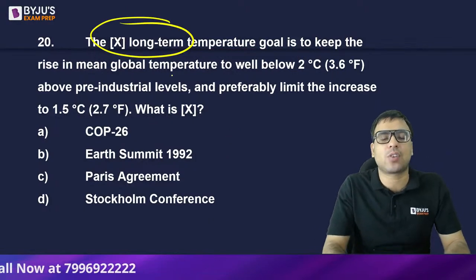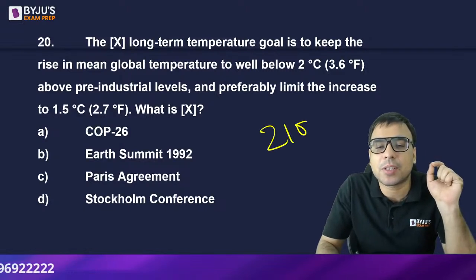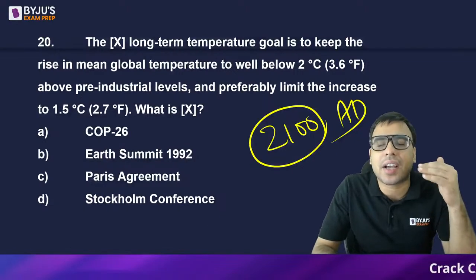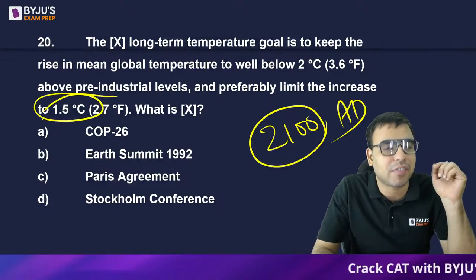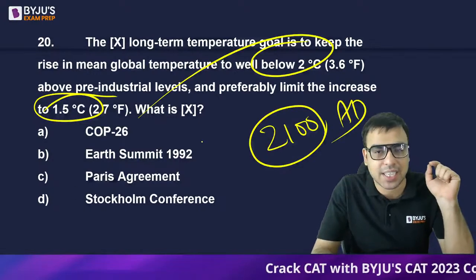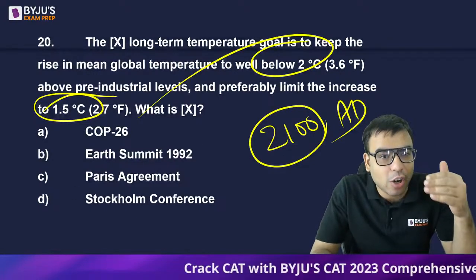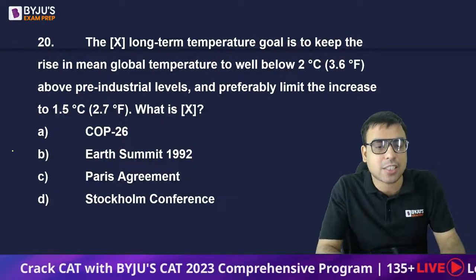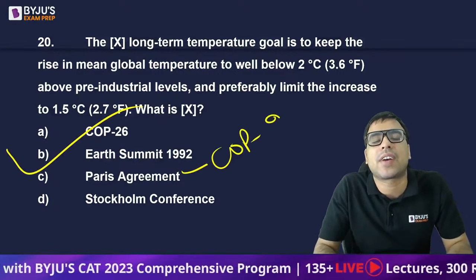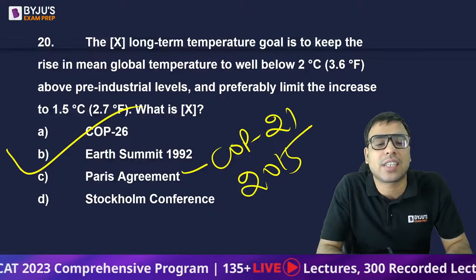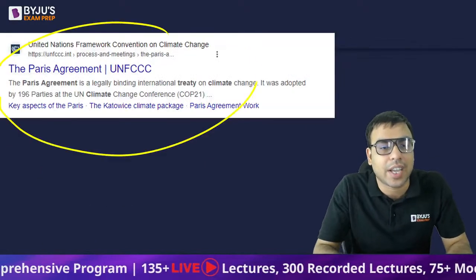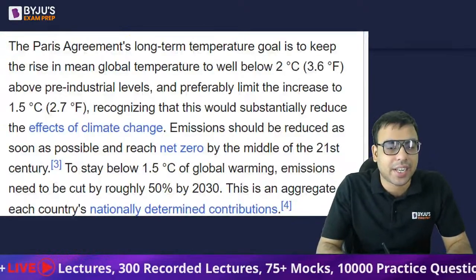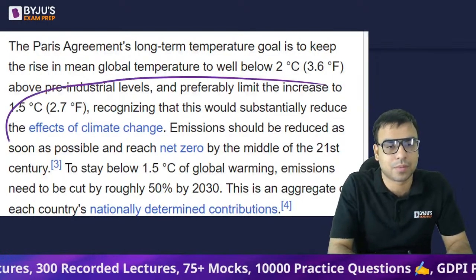So this goal is that by the end of this century, meaning by the end of 2100 AD, we are in 2023 right now, we should ensure that the average Earth temperature does not increase by more than 1.5 degrees Celsius or at max 2 degrees Celsius. Because yes, we are seeing global warming and the average temperature of the Earth is rising, which is a serious thing. To limit that, the Paris Climate Agreement, also called COP21, was signed in 2015. So C is the right answer to this question. Just have an idea about it.